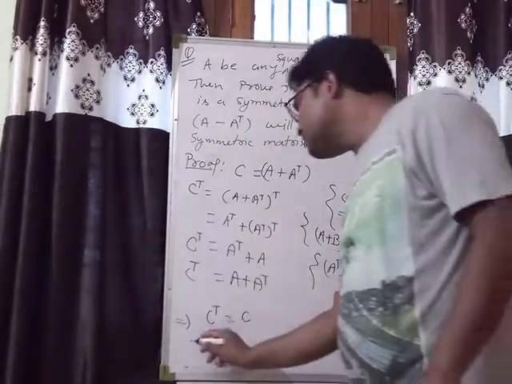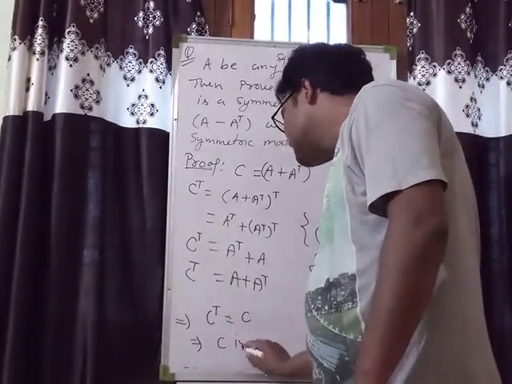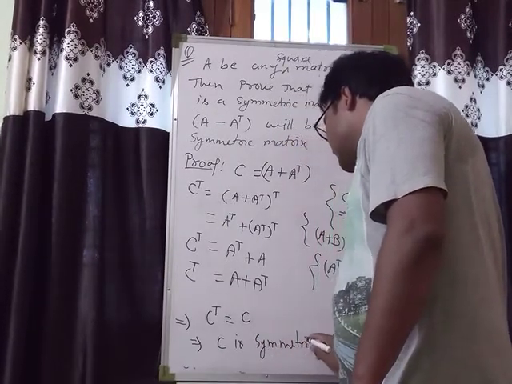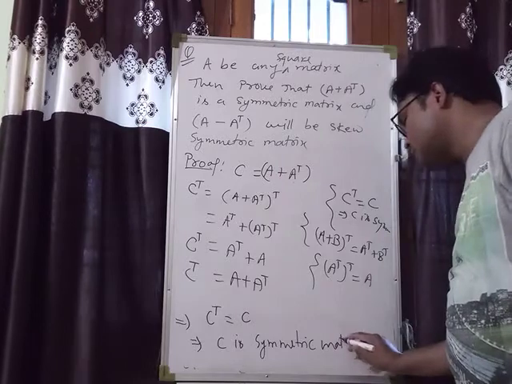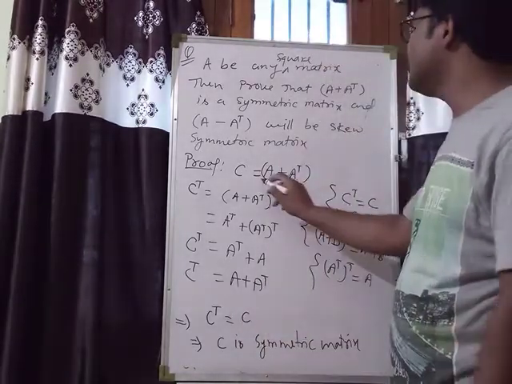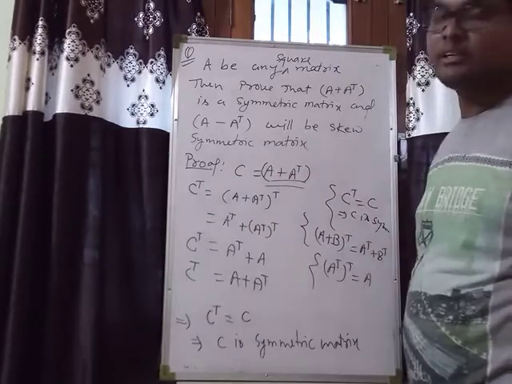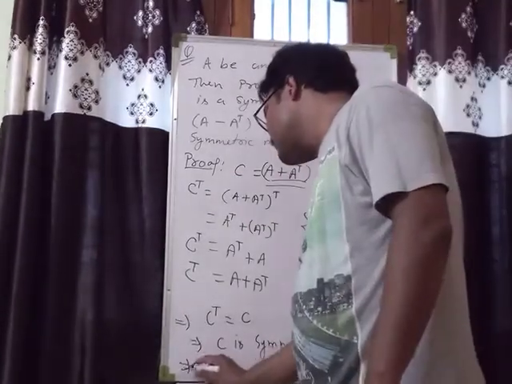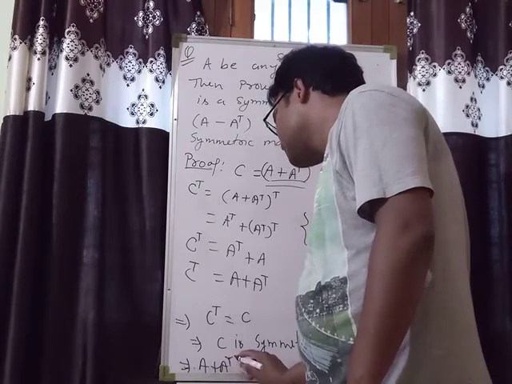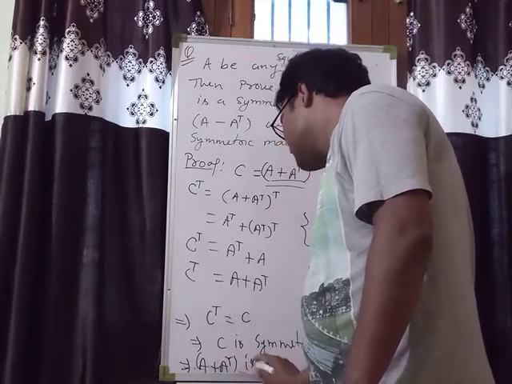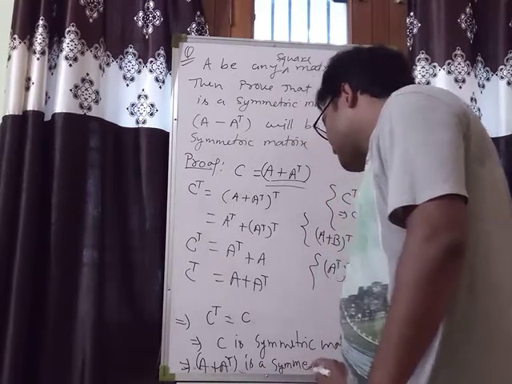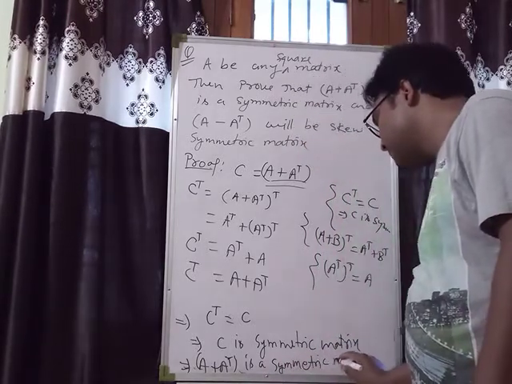Means C is what? C is a symmetric matrix. C is a symmetric matrix and C हमने लिया क्या है? A plus A transpose. Clearly from here we can write that A plus A transpose is a symmetric matrix.